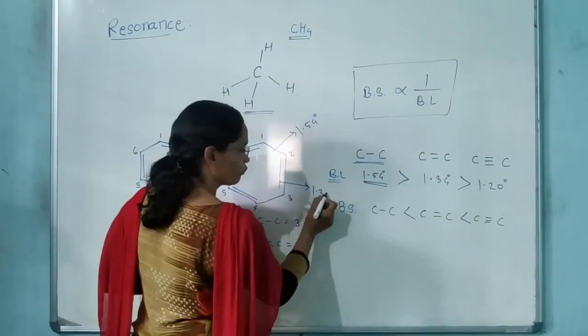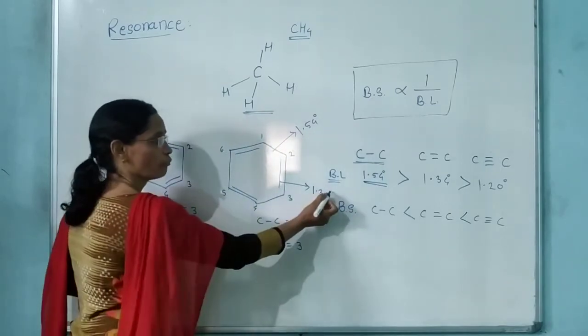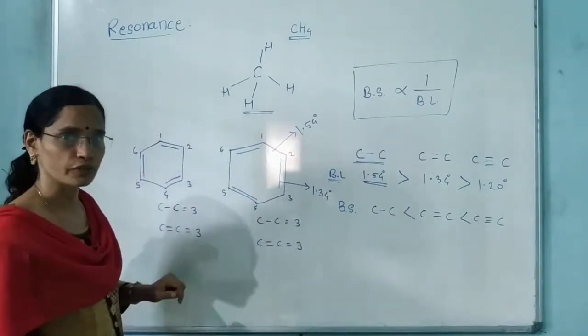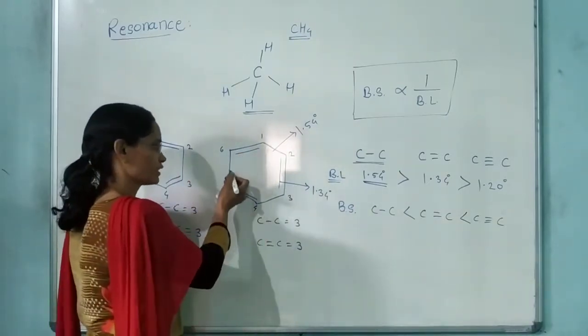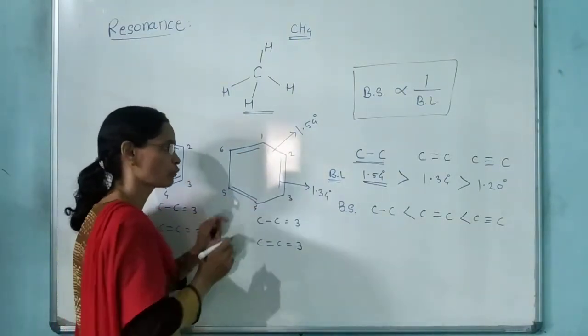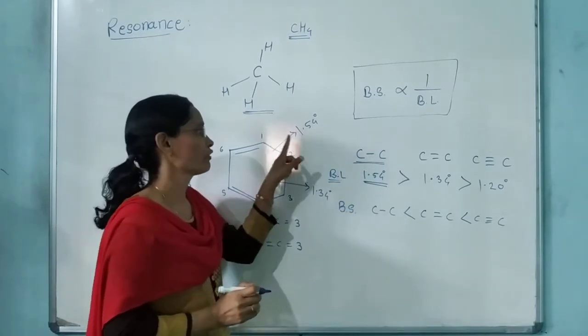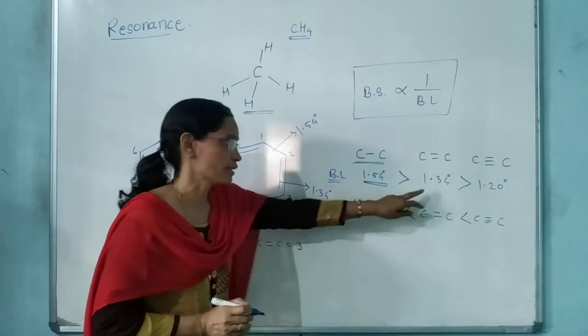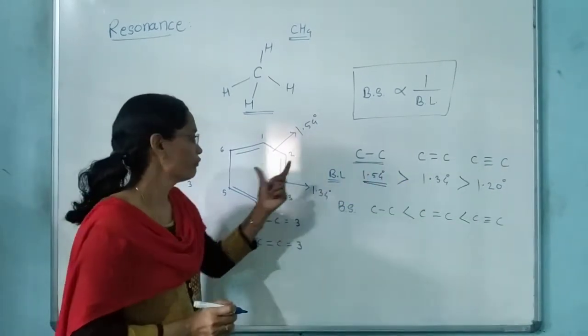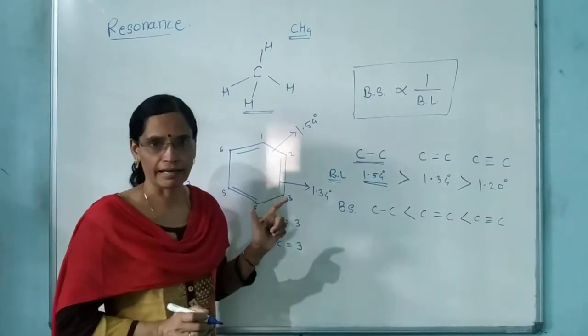1.34 एंगस्ट्रॉम होनी चाहिए. But it will not happen. In this case also, if we consider this double bond, this single bond, this double bond, this single bond, then the single bond की वैल्यू ये नहीं आ पाती और डबल बॉन्ड की भी वैल्यू ये नहीं आ सकती. हाँ, what is the reason? If we consider the experimental data,